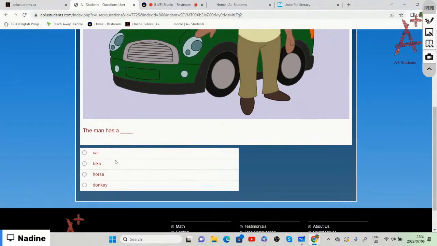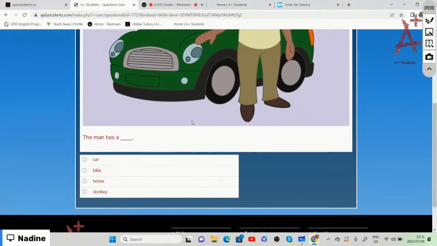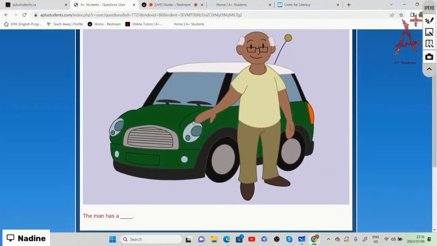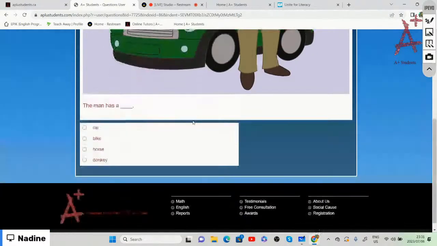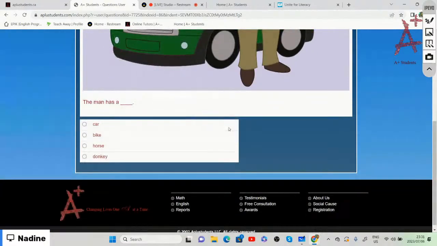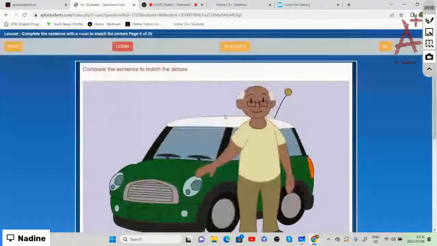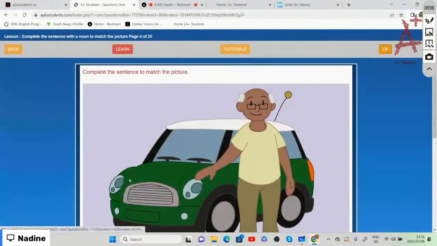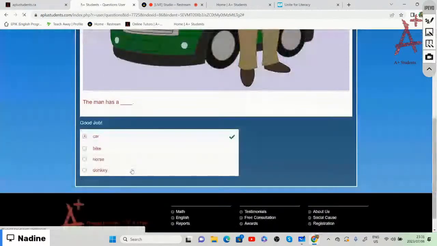A car, a bike, a horse, or a donkey? All right, so we're going to say that the man has a car, a beautiful green Mini Cooper. So that is cool. If you have that, then well done.